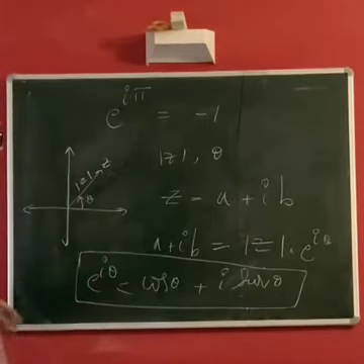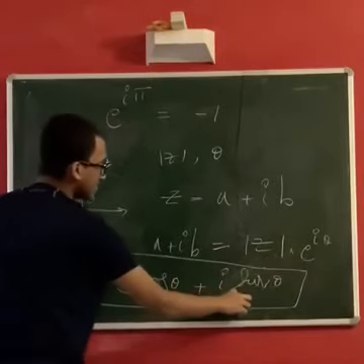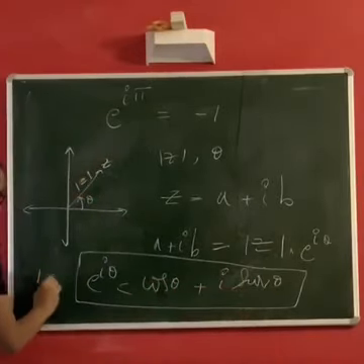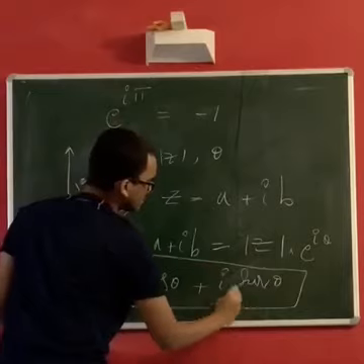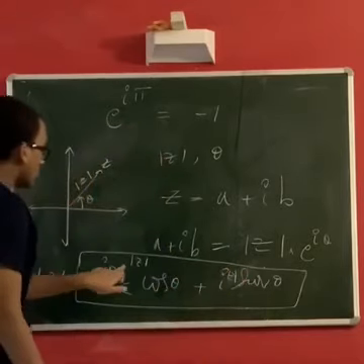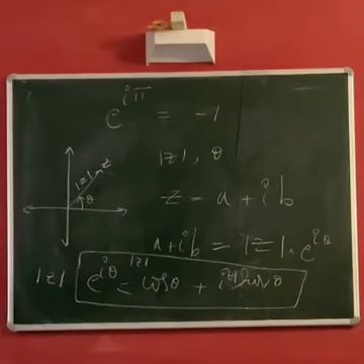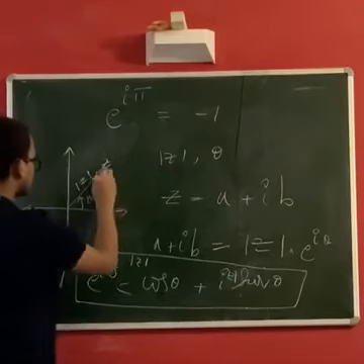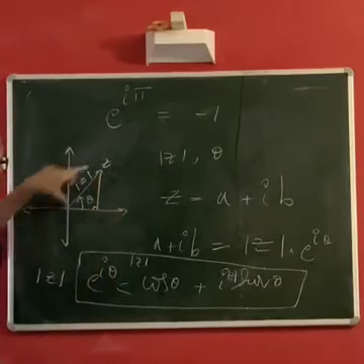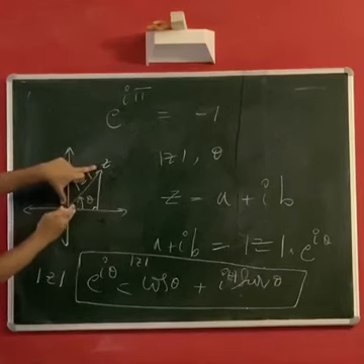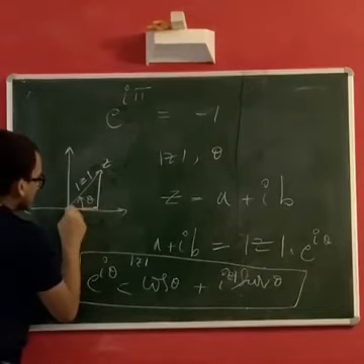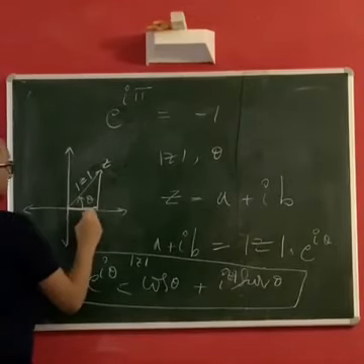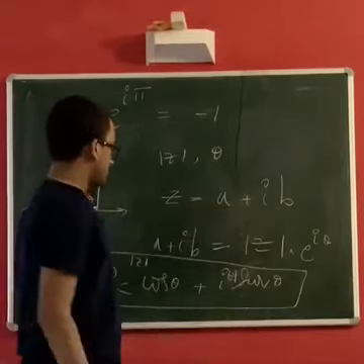In this quadrant, say e to the i theta, if it is cos theta plus i sin theta, then mod z times e to the i theta is mod z times cos theta plus i times mod z times sin theta. What is mod z times cos theta? Now again, here is where we need the trigonometry knowledge. If in a right triangle you take the hypotenuse and multiply by the cos of this angle, then it will give us the length of the side which is adjacent to this angle. So this is mod z cos theta, and this is rightly our a in the a plus ib.